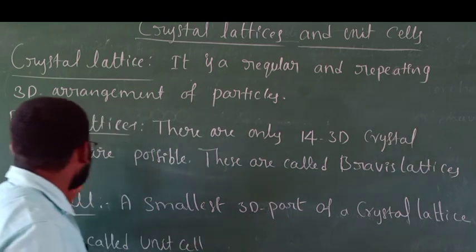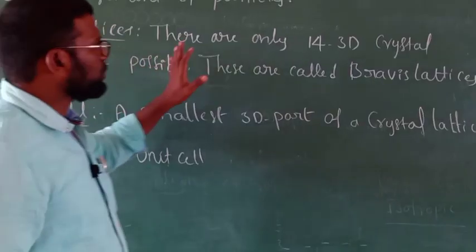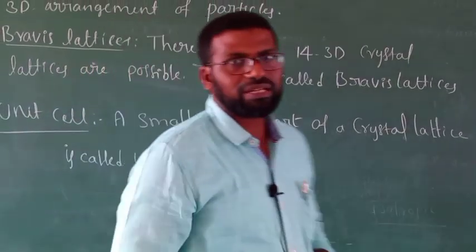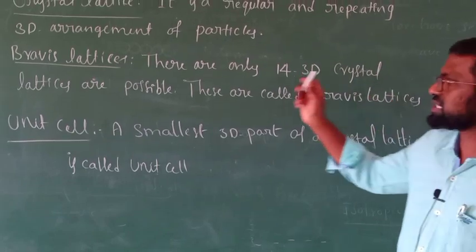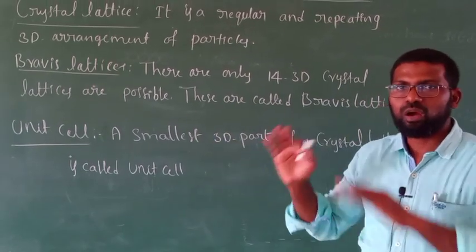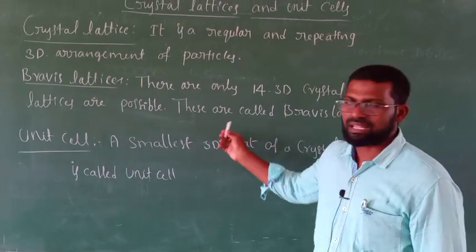Next, what are Bravais lattices? Here there are only 14 three-dimensional crystal lattices possible. All those possible crystal lattices are called Bravais lattices.